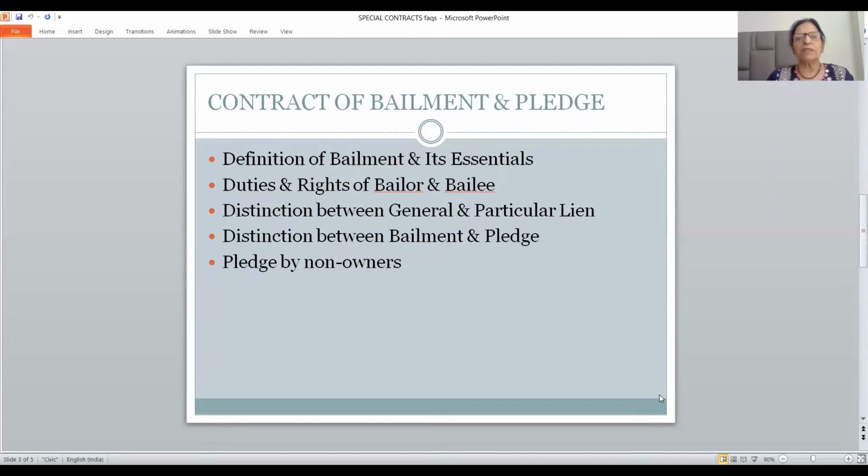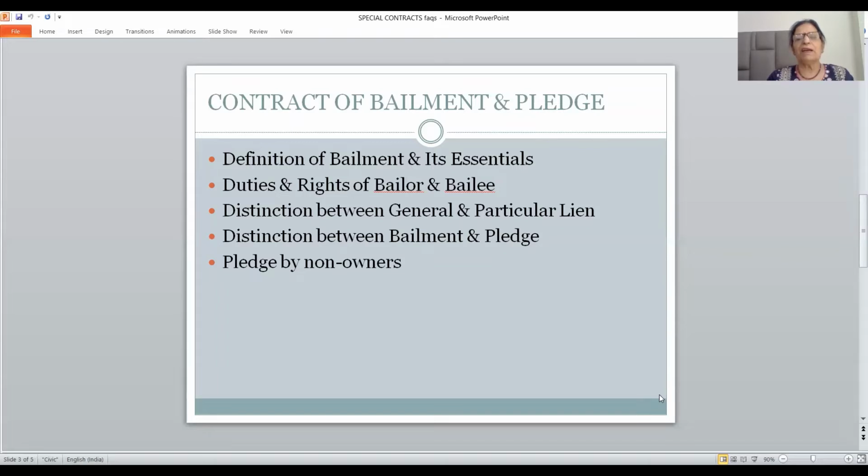And being students of business law, you all understand these two concepts, express and implied. Contract of bailment is always of movable goods. Because when we talk about delivery of goods, it is movable goods only which can be delivered by one person to another. The same specific goods are to be returned by the bailee to the bailer when the purpose is over. So bailment contract has got multiple purposes.